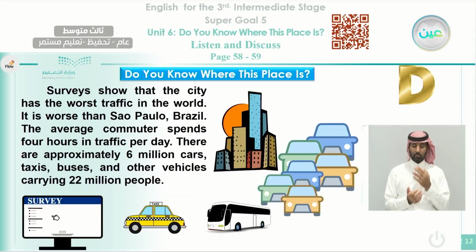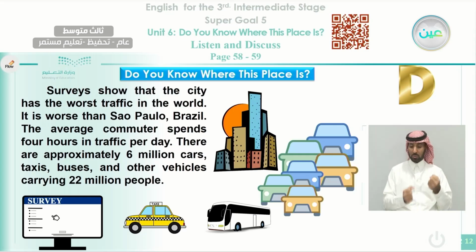Now we move to D. Here we need to read and listen also and find out what this city is. Let's listen and read all together. Surveys show that the city has the worst traffic in the world. It is worse than Sao Paulo, Brazil. The average commuter spends 4 hours in traffic per day.